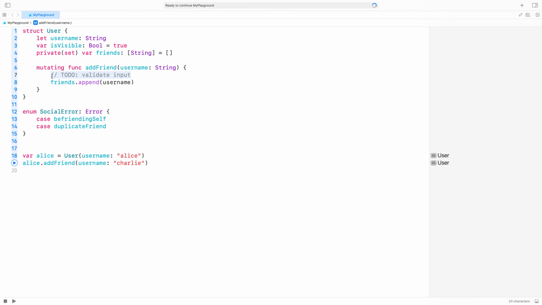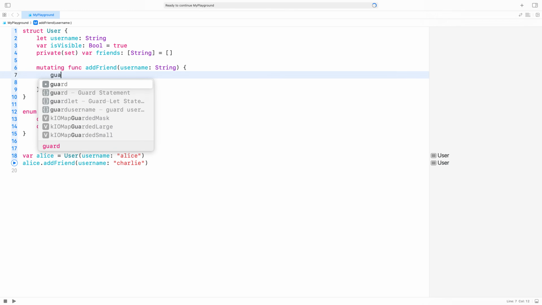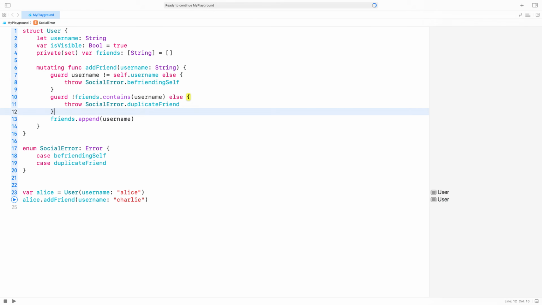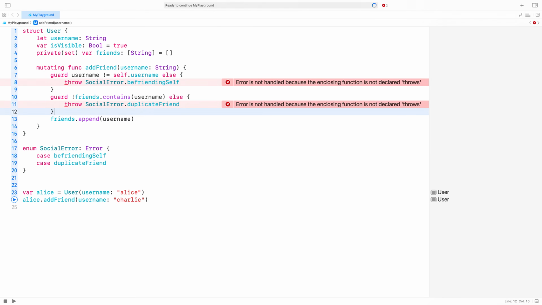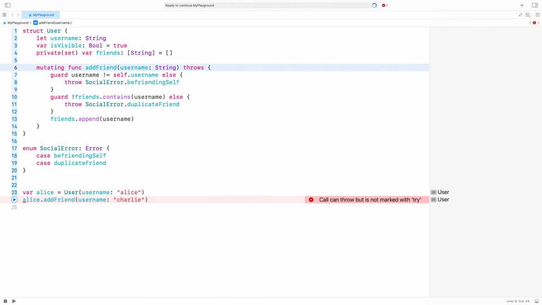Next, we can check whether the input to addFriend is invalid and throw an error if it is. The compiler is letting us know that the method needs to be marked throws now because it is a source of errors. I could have checked the input with if statements, but Swift's guard statements are perfect for detecting error conditions because they require that we return from the function if the guard condition isn't met.